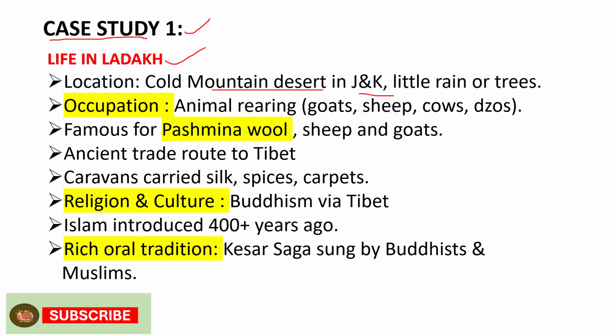Little rainfall occurs in Ladakh and there are very few trees. The occupation of Ladakh people is animal rearing: goat, sheep, cow, and a kind of buffalo. Ladakh is famous for Pashmina wool, extracted from sheep and goat. It was also an ancient traders' route to Tibet, a connecting place for ancient traders.